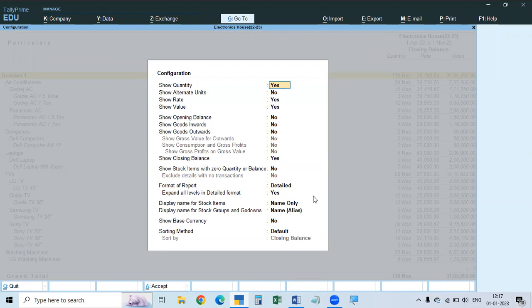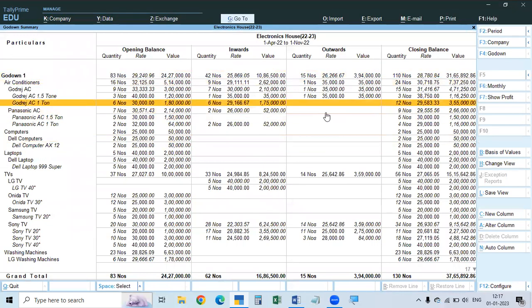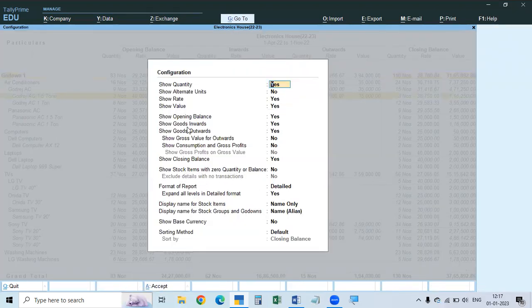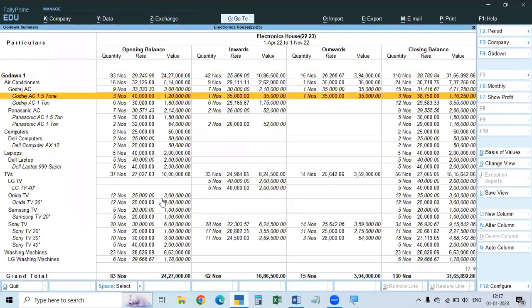But now, if you want to see opening balance, inward, outward, everything, come down here. See the opening balance, yes. Goods inwards, yes. Goods outwards, yes. Then stock is there and detailed report, everything. So now we see here. In some cases, we have taken the opening balances. So quantity, rate, value, everything is shown. That is why it is showing all the columns.